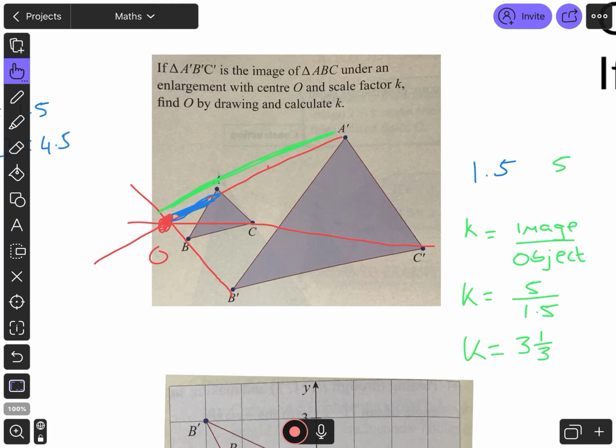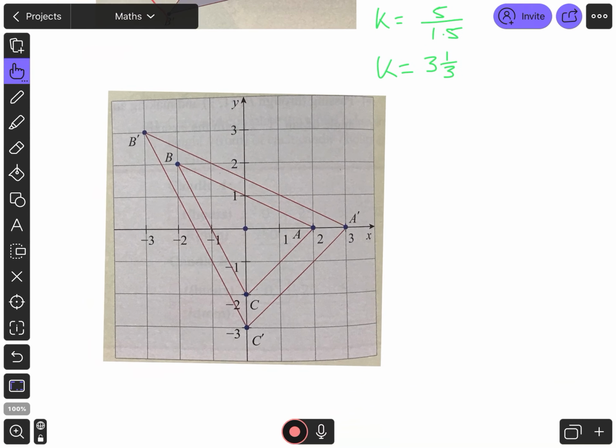The only other thing just to be careful with this is if you're given something like this bottom one here. If you're given something like that, just be aware that the center can be inside the 2. So if I draw B to B dash, and I draw A through A dash, and I draw C through C dash, they're inside of the 2 triangles. So it can be inside of the 2 triangles, and there's your scale factor again.